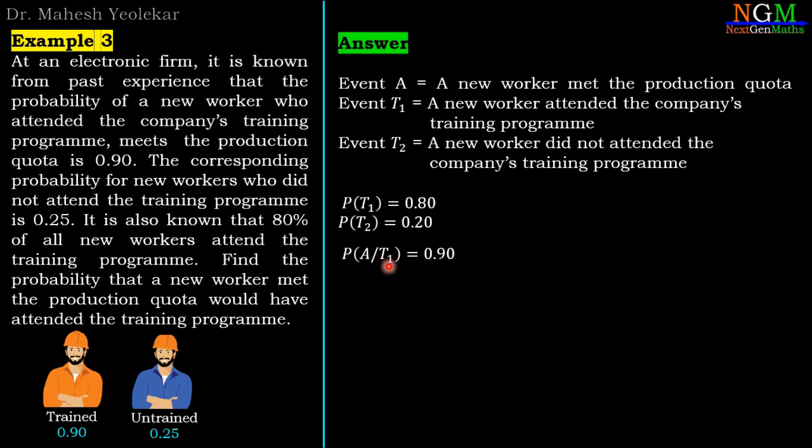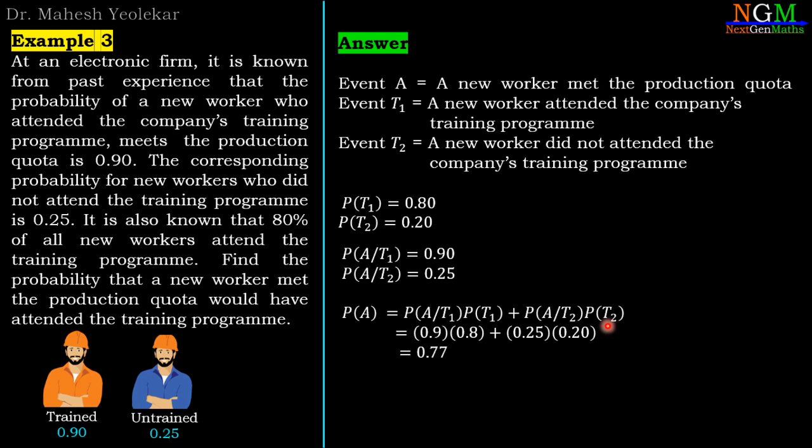Probability of A slash T1, that means a new worker met the production quota given that he attended the training program. So its probability is 0.90. Probability of A slash T2, that means a new worker met the production quota but did not attend the training program, is 0.25. Total probability of A equal to probability of A slash T1 into probability of T1 plus probability of A slash T2 into probability of T2. So we have all the values, substitute those values. Then we have 0.77.